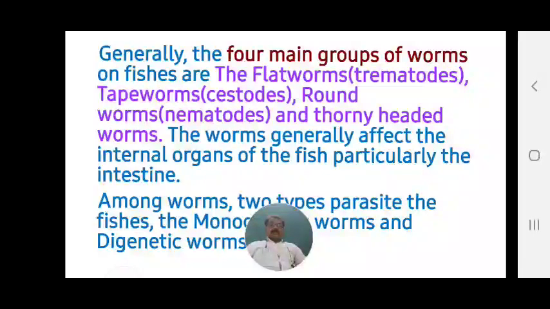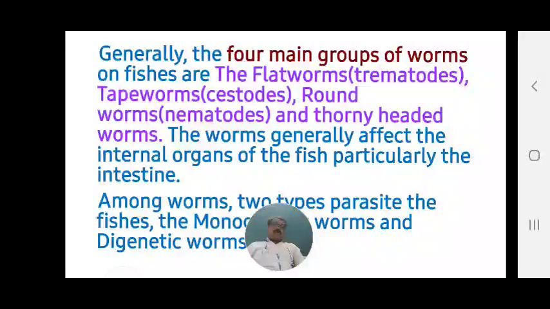Generally there are four main groups of worms on fishes. These four important main groups of worms attack fishes and cause fish diseases. Which are these four main groups? The first group is the flatworms. Flatworms are also called trematodes.